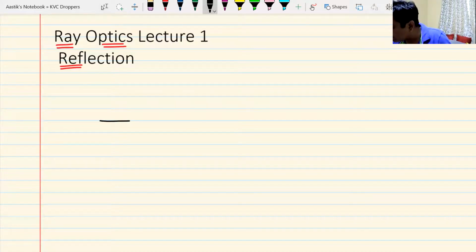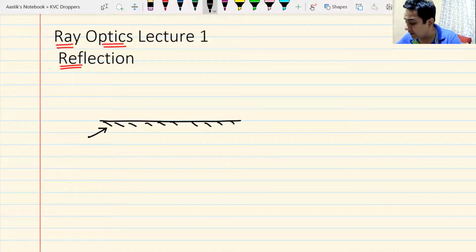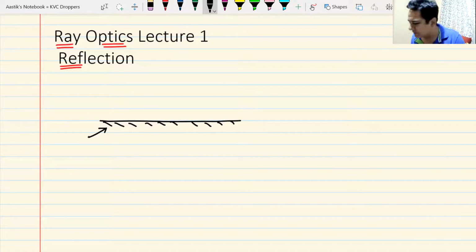Now remember, I have drawn this line. Now this line could be a mirror. If I make it catch, it becomes a mirror. This is the polished part of the mirror. We understand this, yes or no? It could be ground, it could be anything. If I don't make it catch, it may not be a mirror. So I will take down this catch.